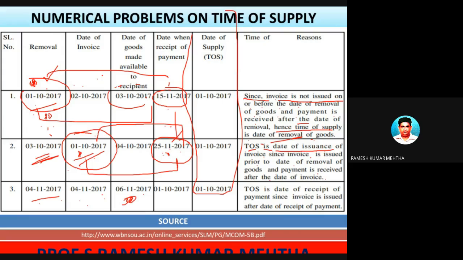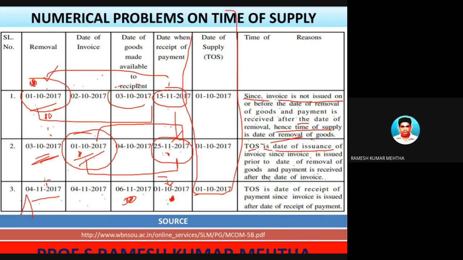This is irrelevant. When was the payment? 1/10/2017. So as I told, if the invoice is prepared accurately on the date as required, then compare the date of invoice with the date of payment. Among them, whichever is earliest. So the earliest is the payment.